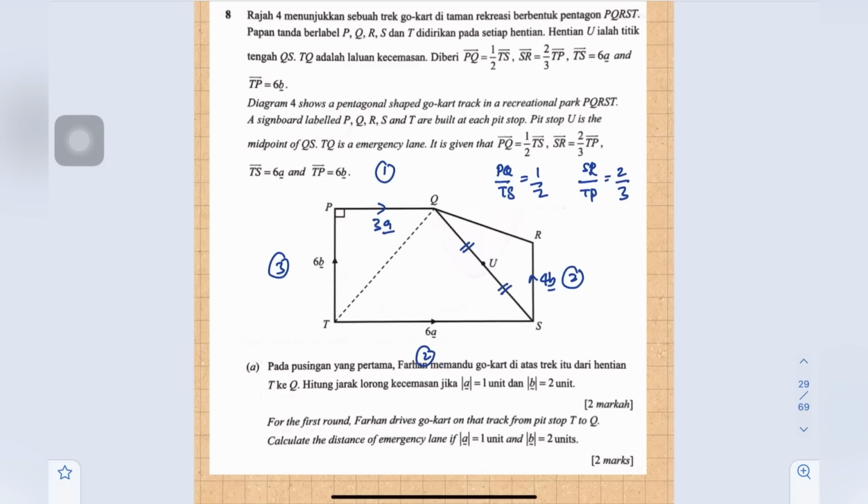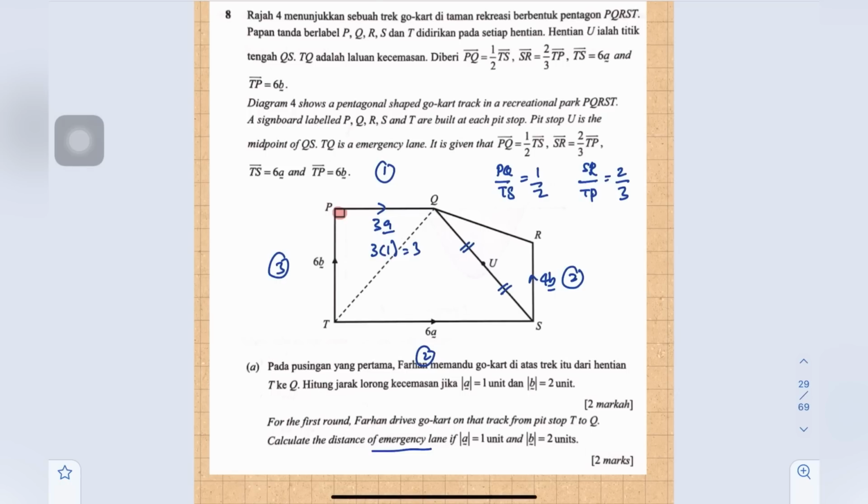Now to find the distance of the emergency lane, TQ, we can use the Pythagoras theorem because TPQ is a right angle triangle. Kita boleh guna Pythagoras theorem. Given magnitude of vector A is 1, we substitute: 3 times 1 equals 3.